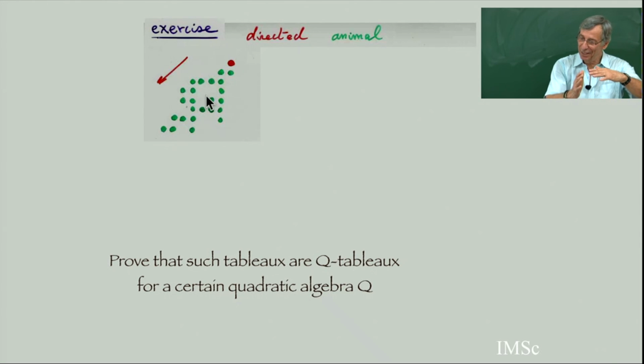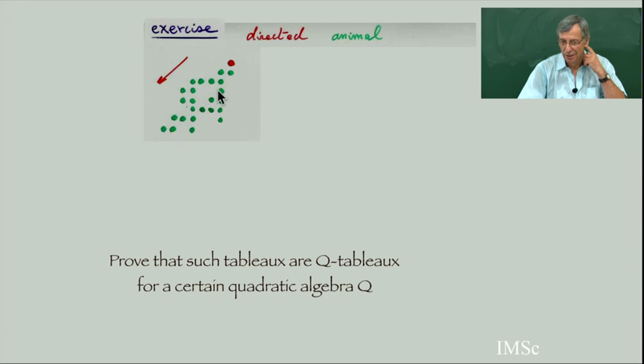But the remembering is a finite memory, only 2 or 3 states. You remember what you have done, what you read like this, and then you will be able to find a quadratic algebra related to the directed animal. This is a very famous model in physics. It's related to the gas model, etc., by Deepak Dhar a long time ago in the 80s.